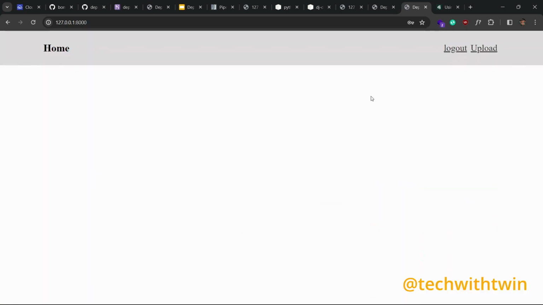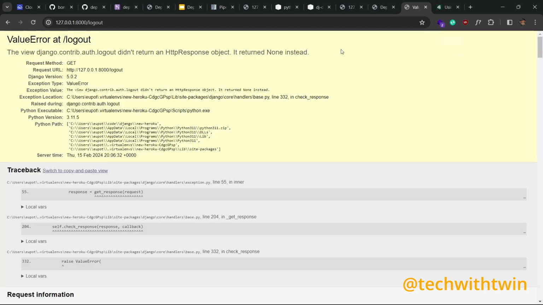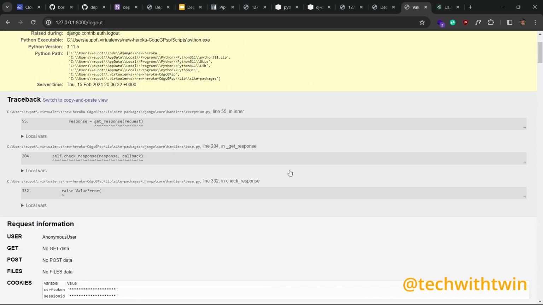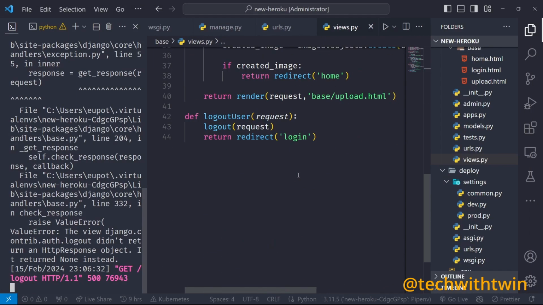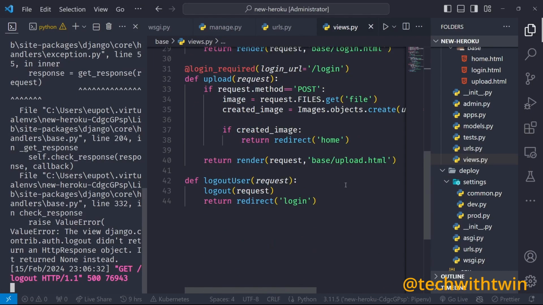Our admin is logged in, so we can try to log out the admin. The view didn't return anything, it returned null instead. So we need to fix that. Our logout function is not working as expected.